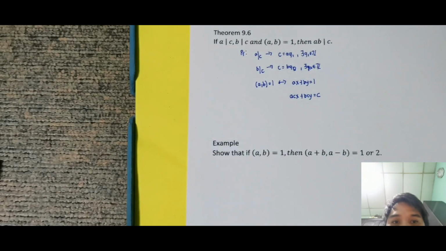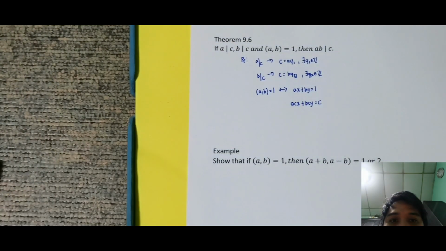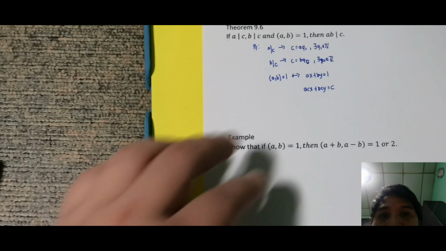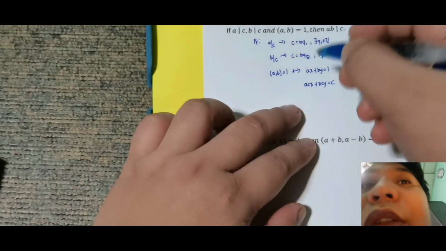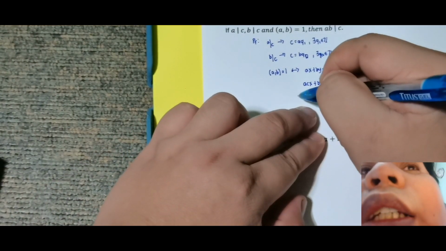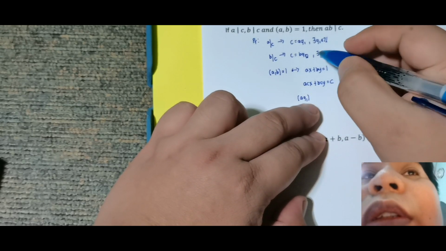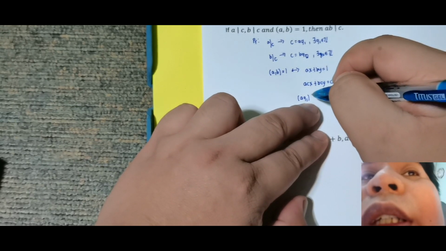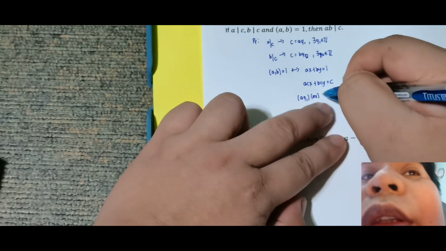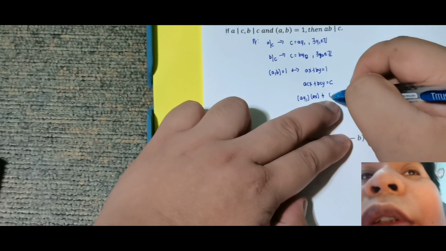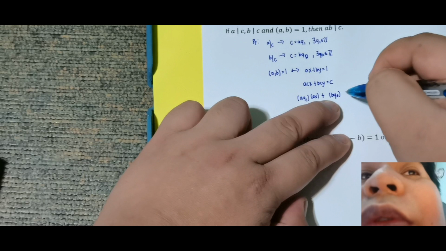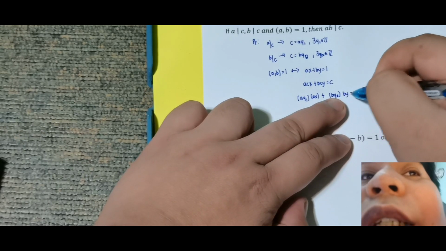aq2. Kumbaga pwede ko ipalit yung dalawang c na na-obtain ko. Okay, so ang gagawin ko, yung c papalitan ko dito. Unahin ko lang this is aq1. Okay, then times ax plus yung c palitan ko dito ng bq2 times by is equal to c.